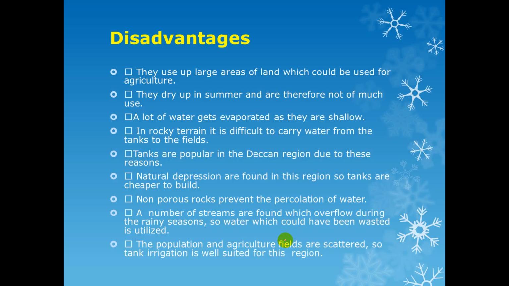Tanks are popular in the Deccan region for these reasons. Natural depressions are found in these regions, so tanks are cheaper to build. Non-porous rocks prevent the percolation of water. A number of streams are found which overflow during the rainy season, so water which could have been wasted is utilized. The population and agricultural fields are scattered, so tank irrigation is well suited for the region.